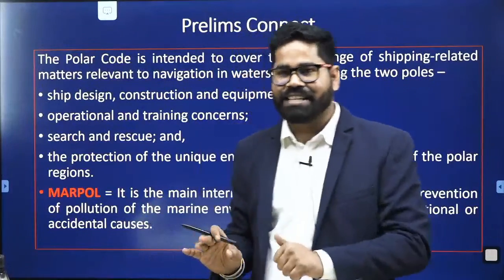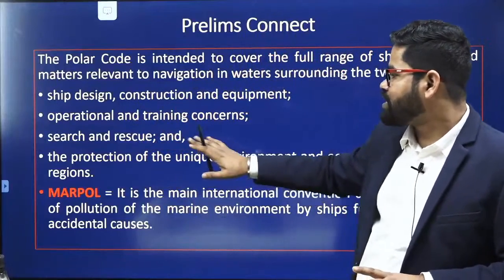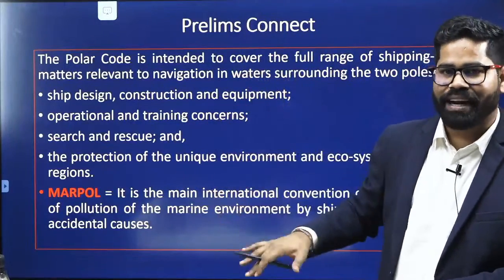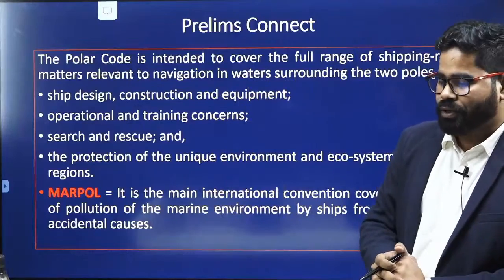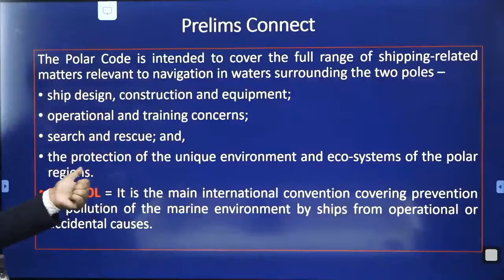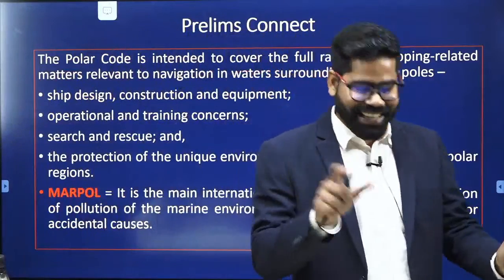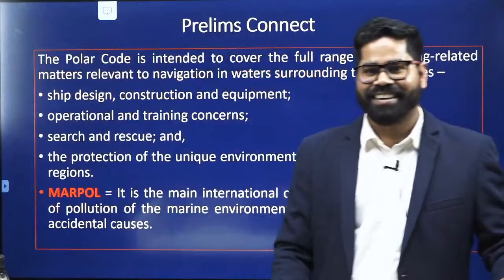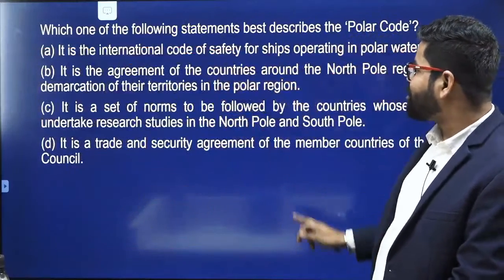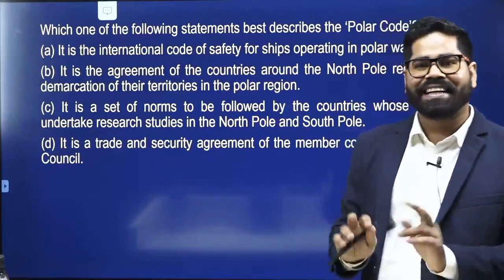If anything is happening in polar areas, the ship design, operational training concerns, search and rescue, all these things related to the polar regions, that is simply our polar code. Polar code is related to ship operation and to navigation. That's why I have given you a hint that it is related to navigation. So here our answer will be A, that it is the International Code of Safety for Ships operating in polar water. That would be the correct answer.